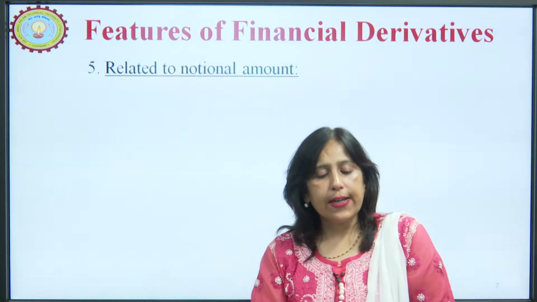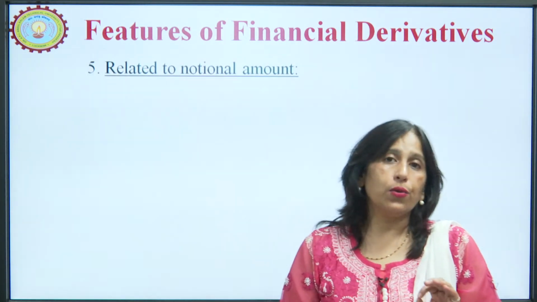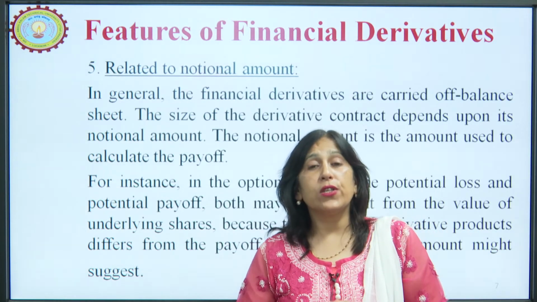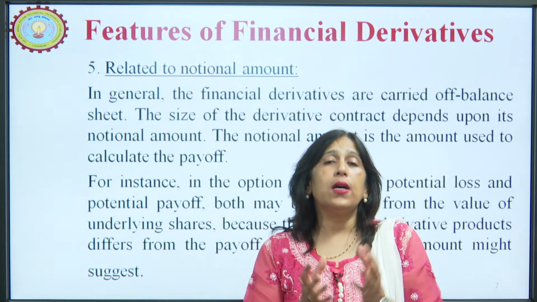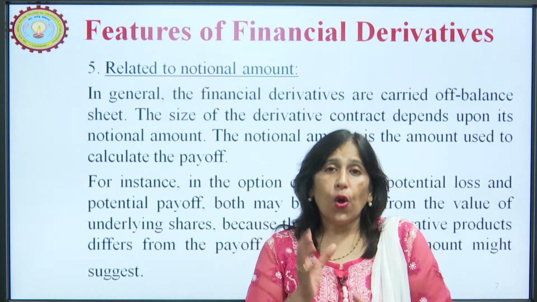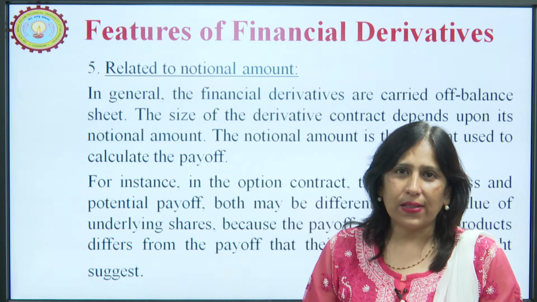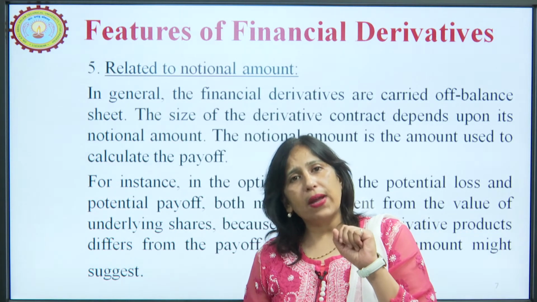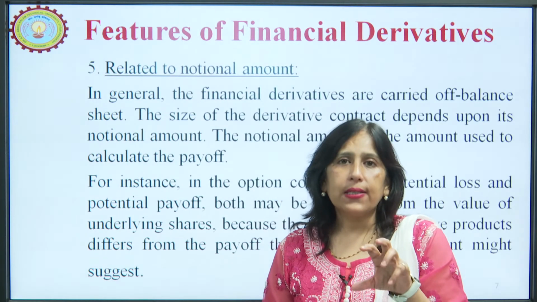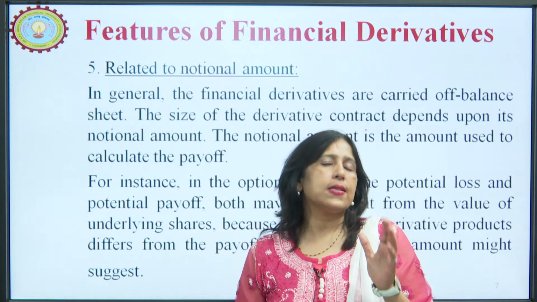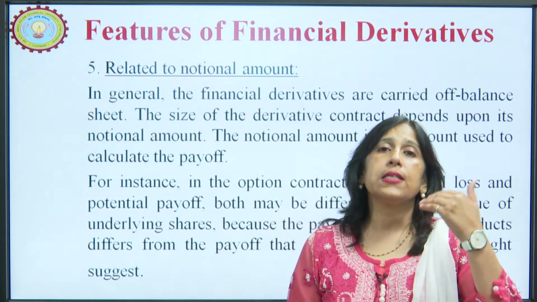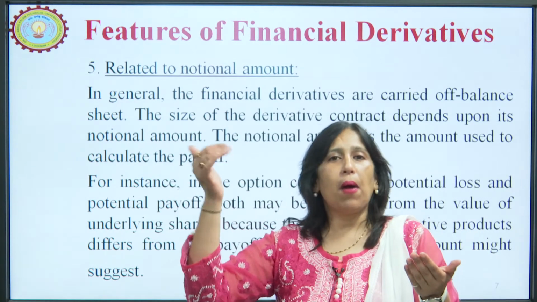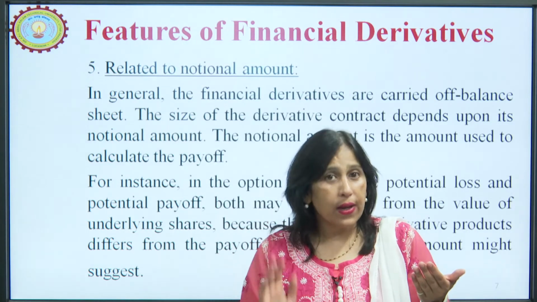Next, related to notional values. What is notional amount? Notional amount is an amount which is actually the value of the entire contract. Now, it is different from the market price, it is different from the intrinsic value. Now, what is market price? Market price is a price which depends upon demand and supply. If the demand is more, as I said, prices are going to rise. If the demand is less, prices are going to decrease.